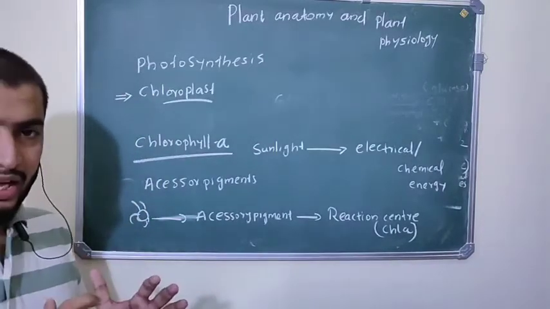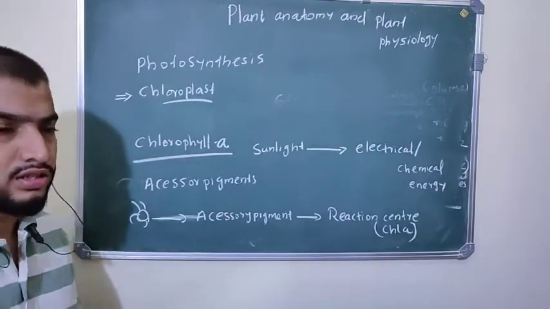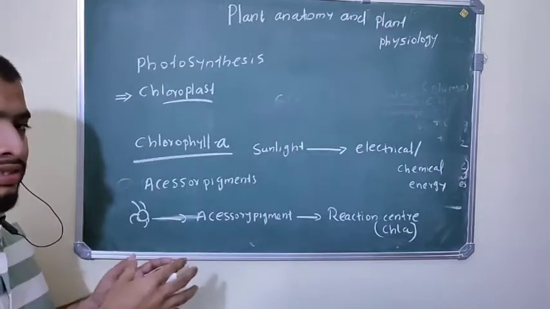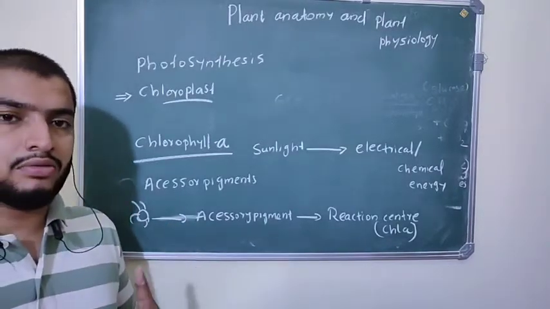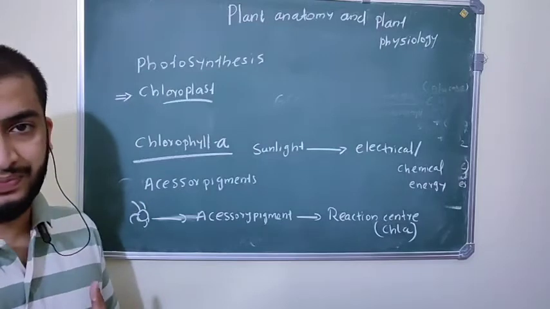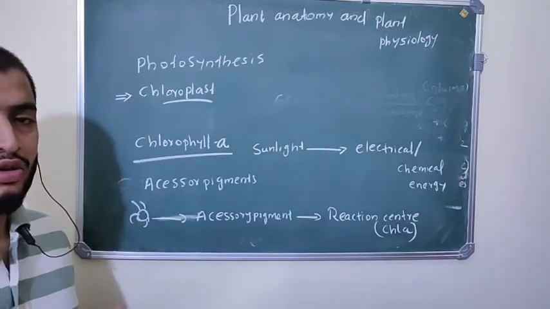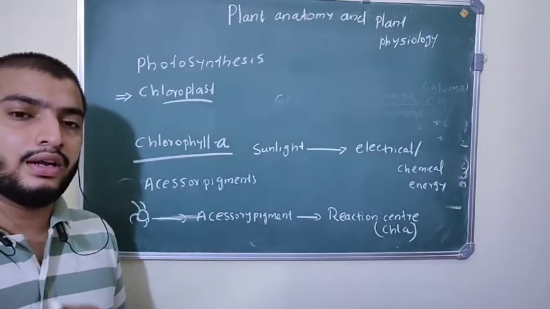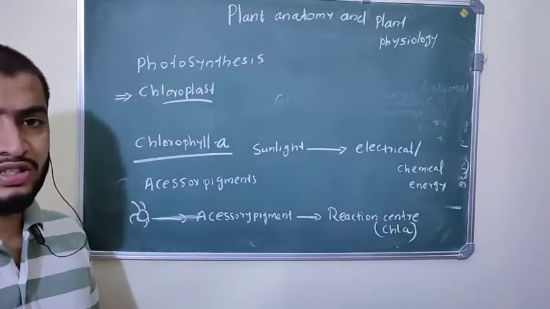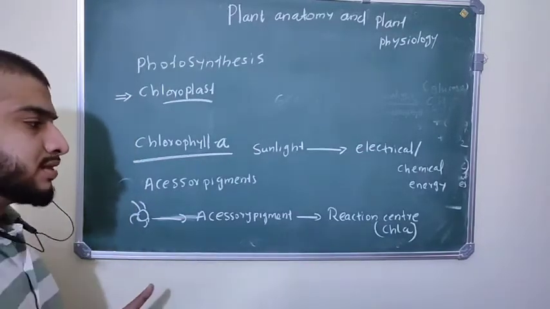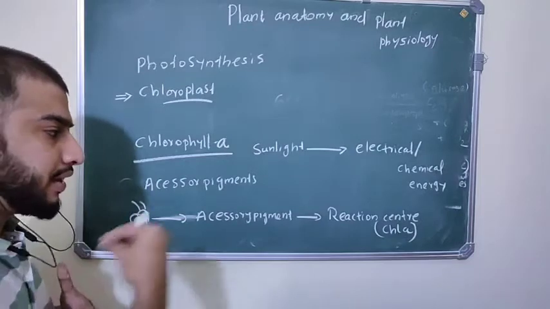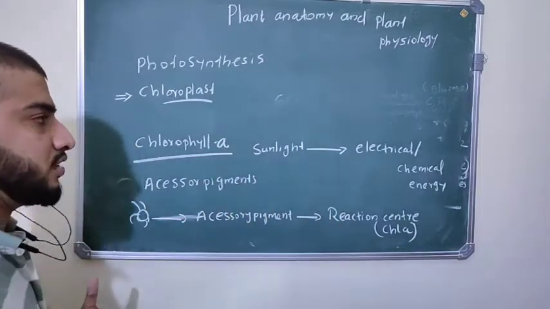So chlorophyll A is mainly involved in photosynthesis. That's why accessory pigments transfer whatever energy they absorb to chlorophyll A.